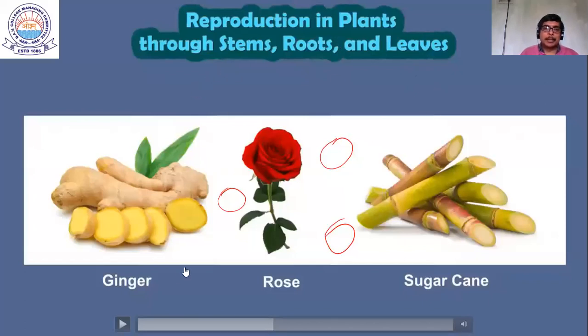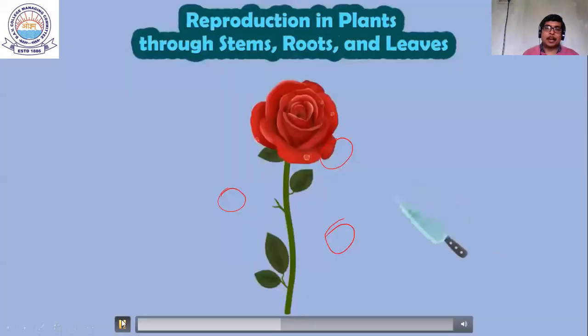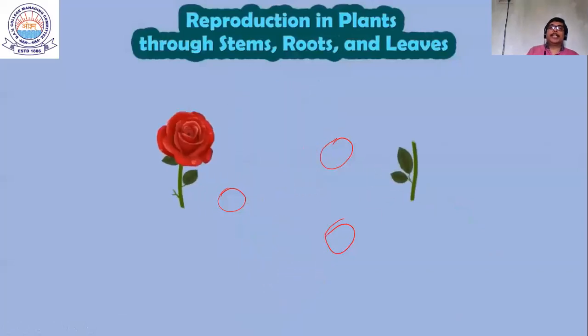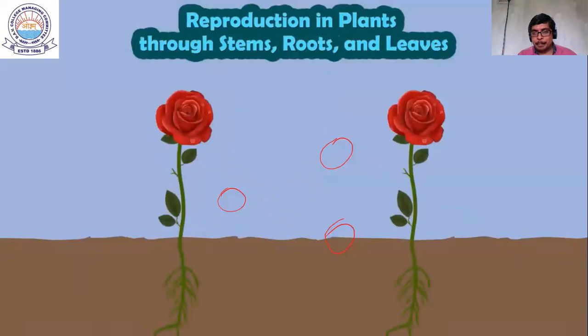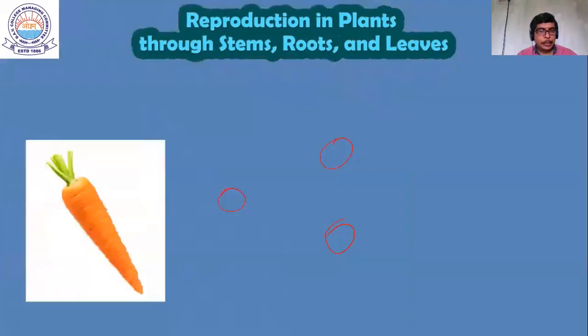Now similarly you can see the ginger, rose and sugar cane, all of these also reproduce through the stem. Now you can see we cut the rose and we plant the stem, and we see that the new plant comes out. I hope it is clear to you.